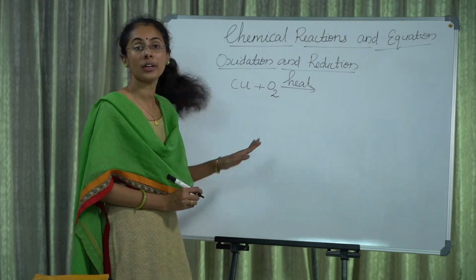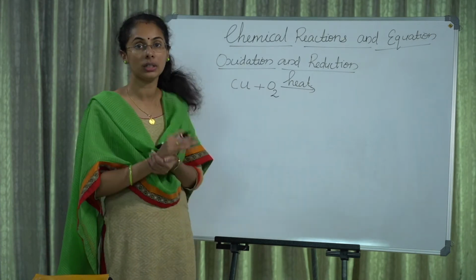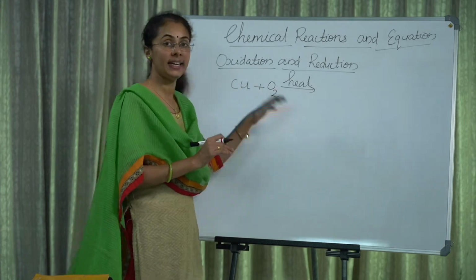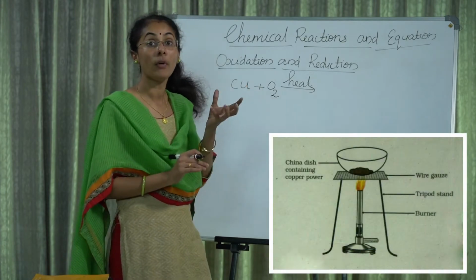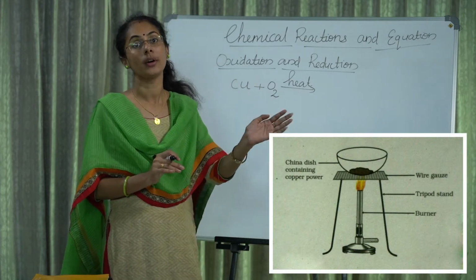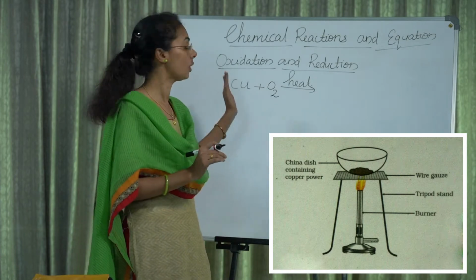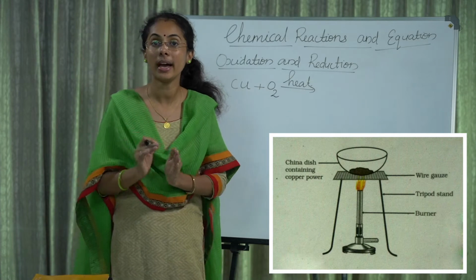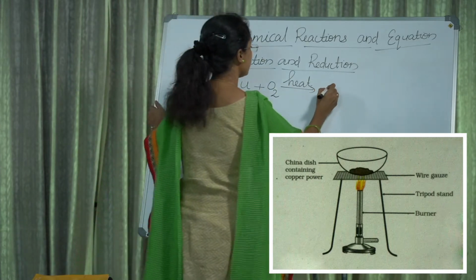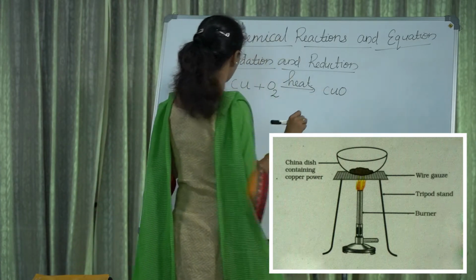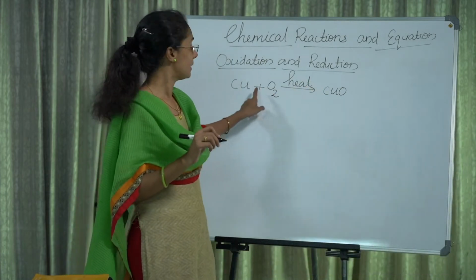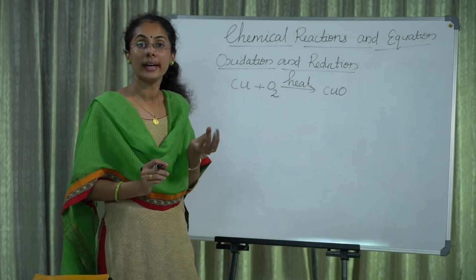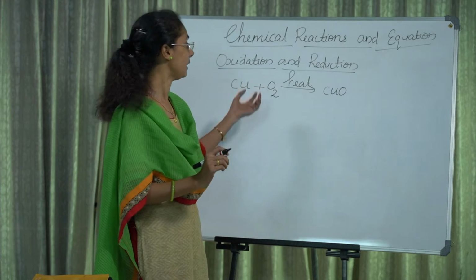What is the color of that copper powder? That is brown color. Then after heating, we will get a black color coated on that brown copper powder. That black coating is CuO.